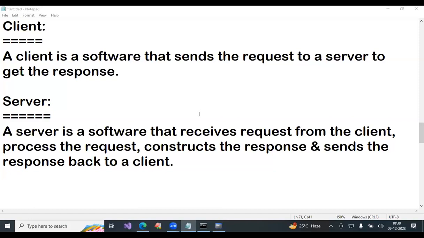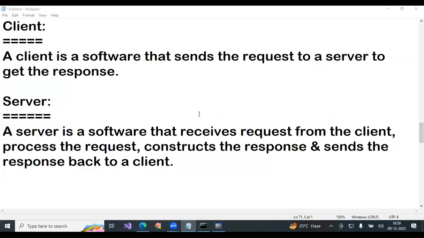See, client and server. Client is one software. Server is one more software. Both the softwares you can install in one computer also. Now, whenever we install database software, how many parts are installed? Two parts. First part is database application, second part is database. Database application we are calling like a client or server? Client. Database is server. Now, why are we calling it like this?